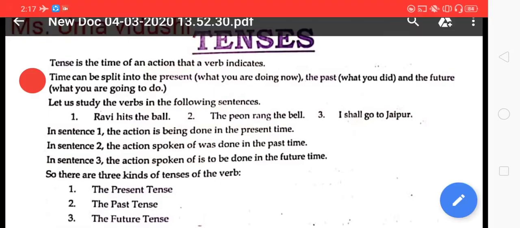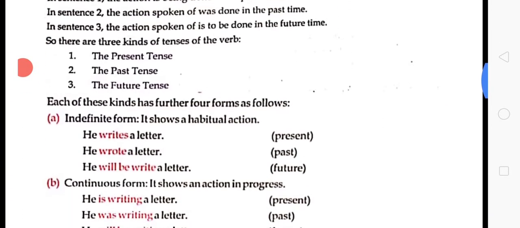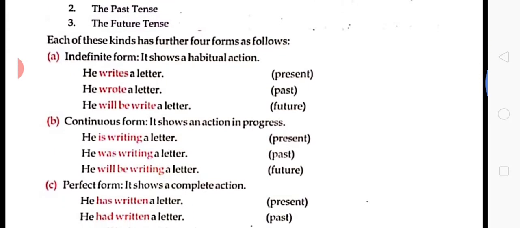So today we are going to discuss the four different kinds of tense on the basis of work. So the very first kind is called indefinite form. Indefinite form of verb shows a habitual action, about which you are not sure, it is unfinished in all the tenses, in all the time, meaning in present, past or future. Means he writes a letter, it is in present, he wrote a letter, he will write a letter. So these are some indefinite forms of tenses.